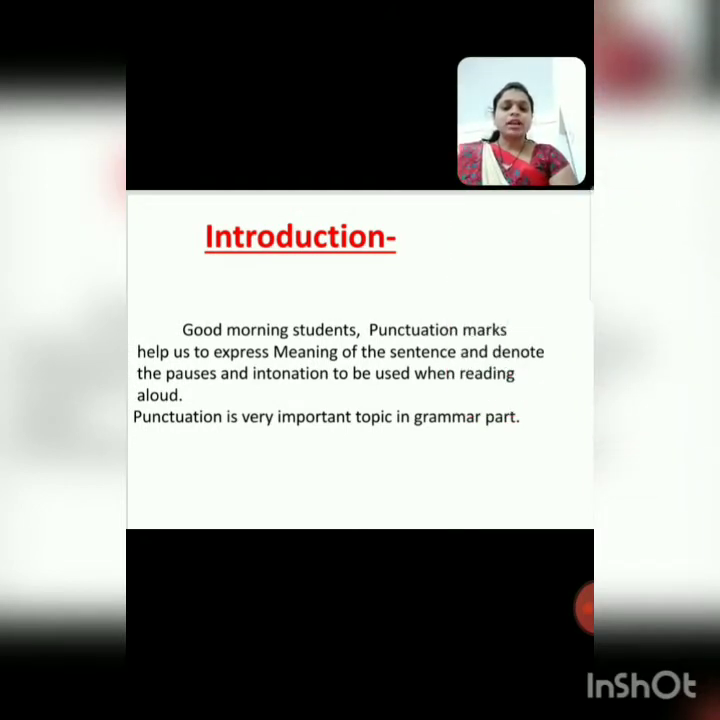Punctuation marks help us to express the meaning of the sentence and denote the pauses and intonation to be used when reading aloud. Okay, when we read aloud, that time we use punctuation marks. Punctuation marks is a very important topic in the grammar part.